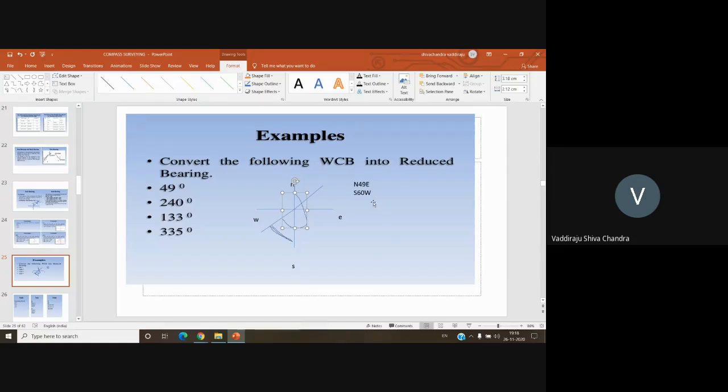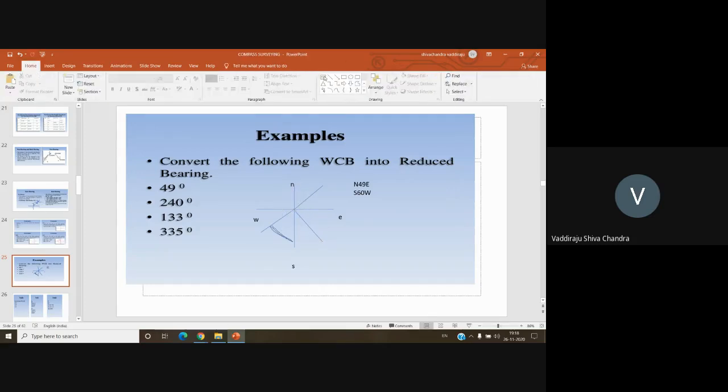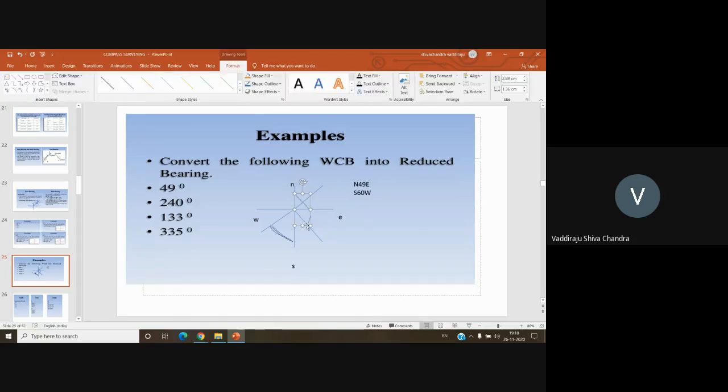Okay, so next is 133 degrees. Which quadrant does 133 come in? Second quadrant. I am removing this. So this whole angle is 133 degrees. So what is the quadrantal bearing now?